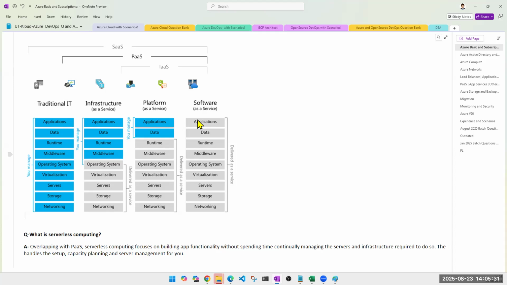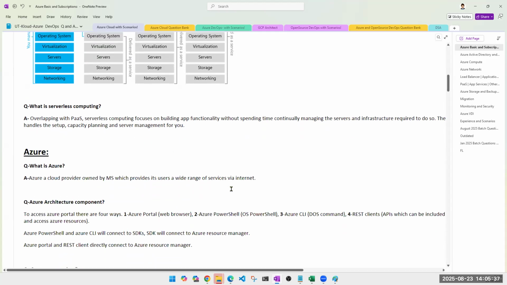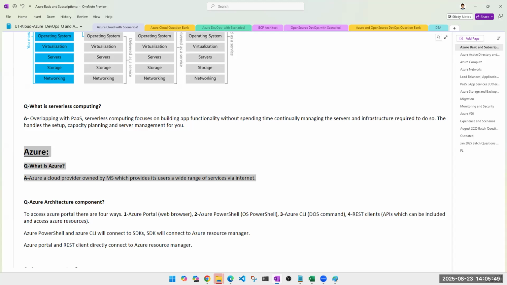So that's all for today, guys. We have 5 minutes left in this session. I don't want to start serverless computing. Now, I don't think that I have to explain to you what is Azure. Whatever I have been explaining now, that is cloud, and Azure is one of the cloud service providers. Azure is a product. Microsoft is a company. That is your Azure.